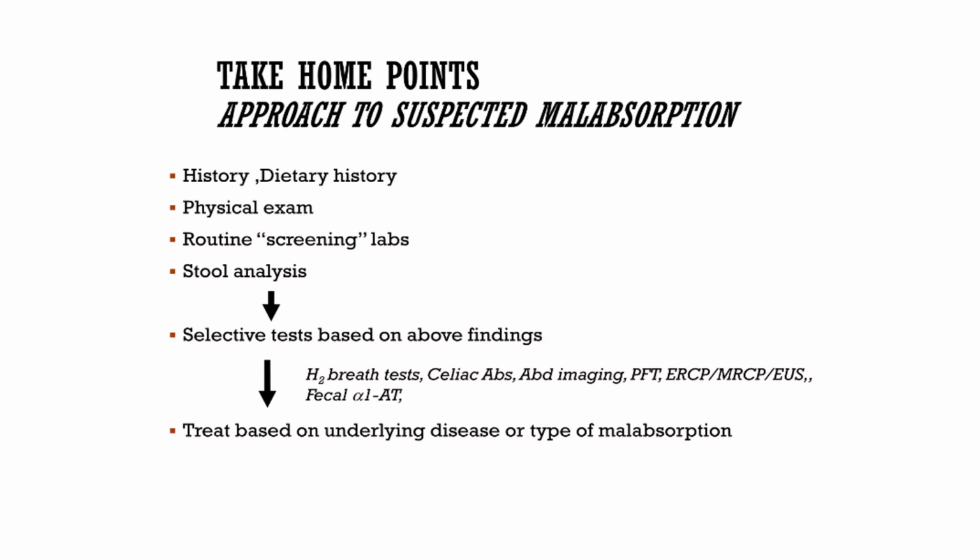Then we can go for selective tests based on the findings, like hydrogen breath tests. We can test for celiac disease, do abdominal imaging, ERCP or fecal alpha 1 antitrypsin, and then treat based on the underlying disease or the type of malabsorption.